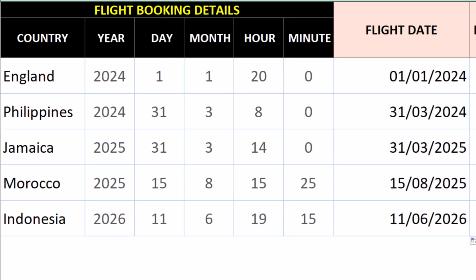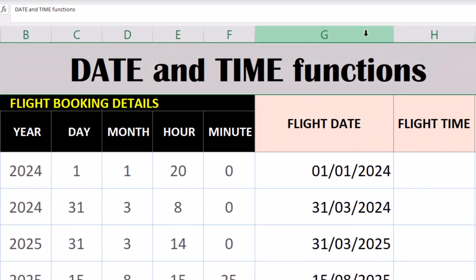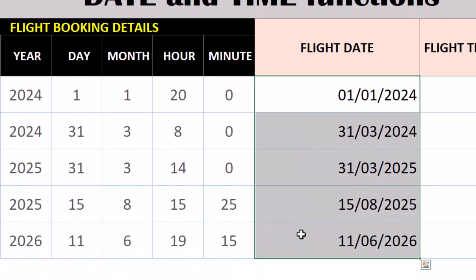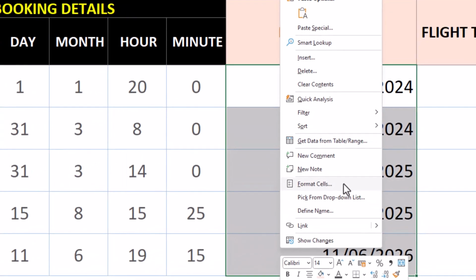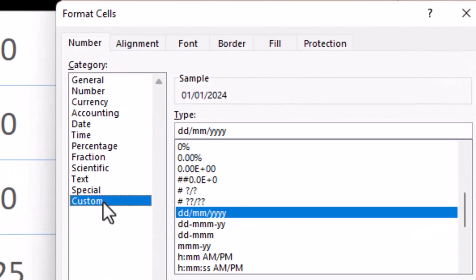And if we want the actual day of the week to appear, such as Saturday, we can create a custom format. And we might want to widen our column first. Select all the cells, and let's create a custom format. We can select any item in this list and then blank it out in this box.